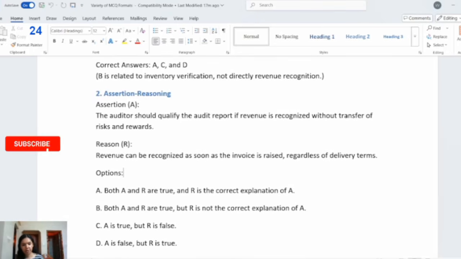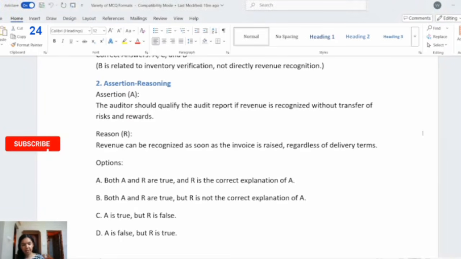So following are the options here. Option A, both A and R are true, and R is the correct explanation of A. Option B, both A and R are true, but R is not the correct explanation of A. Option C, A is true but R is false. Option D, A is false but R is true.